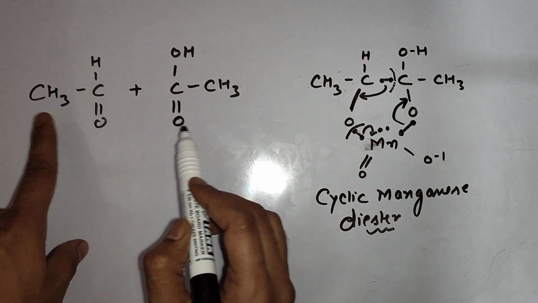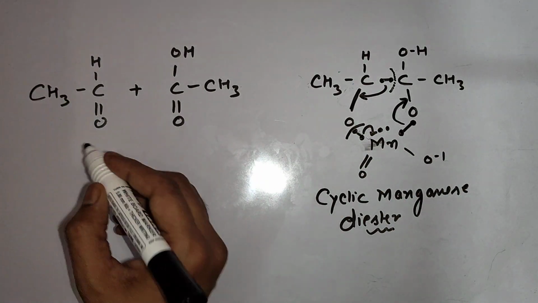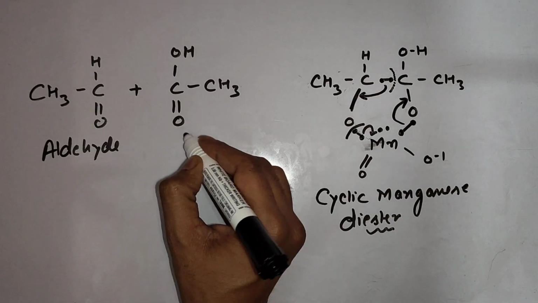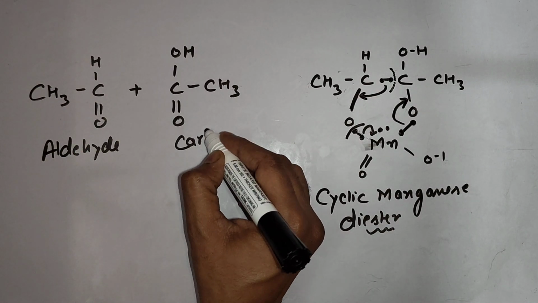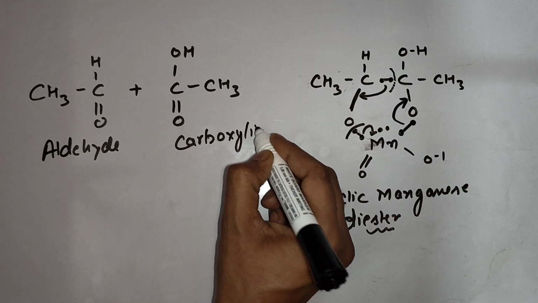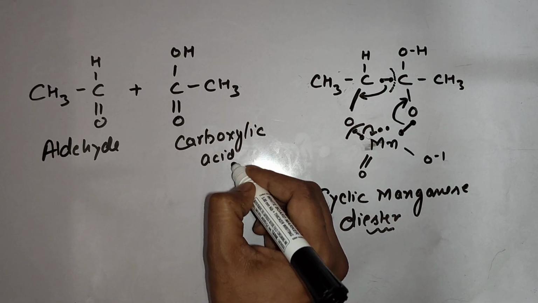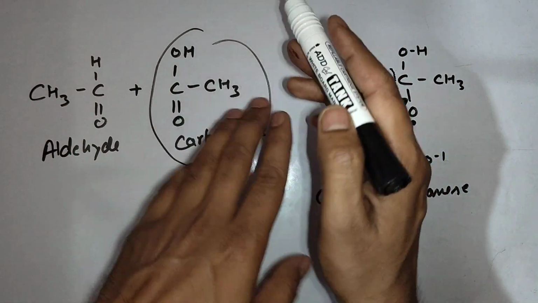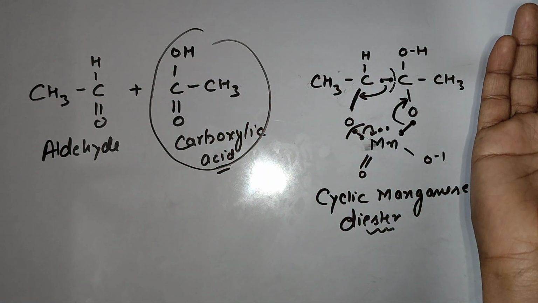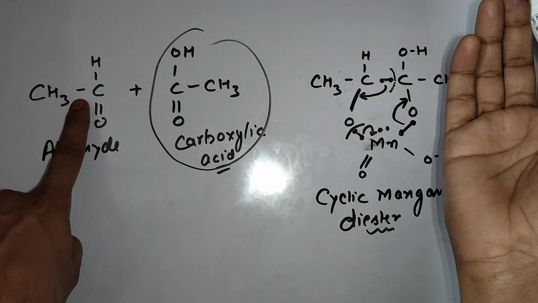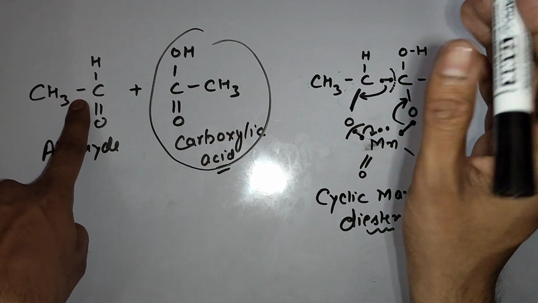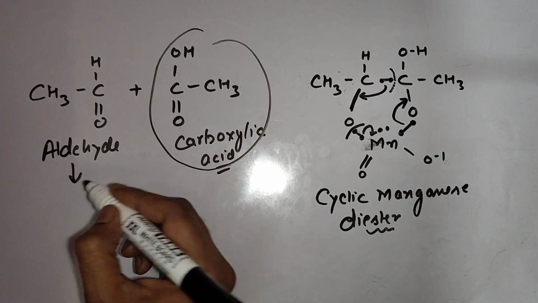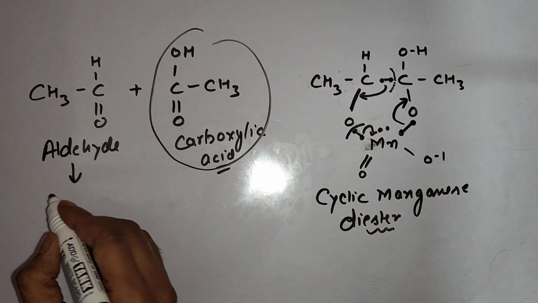Now focus on main particles which are generated here: aldehyde and carboxylic acid. Now carboxylic acid, because contains two carbon atom, will not get further oxidized by KMnO4. But this aldehyde we know can be further oxidized by KMnO4. What will happen with that? We know its mechanism. Yesterday I told you.